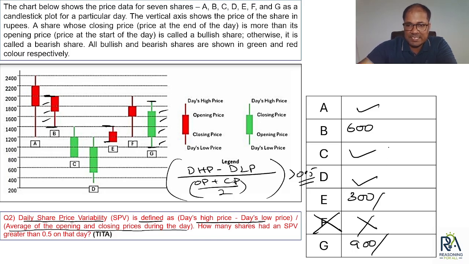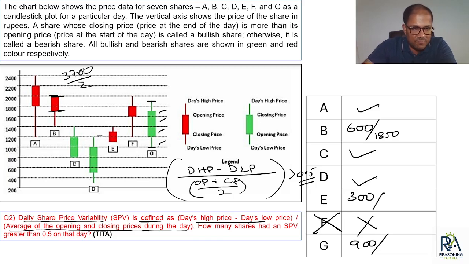Okay. So let's get the average of the opening and closing price. For B, 2000 and 1700. The average of 2000 and 1700 is 3700 divided by 2, that is 1850, right? So 600 divided by 1850. Then for E, the average is very easy.